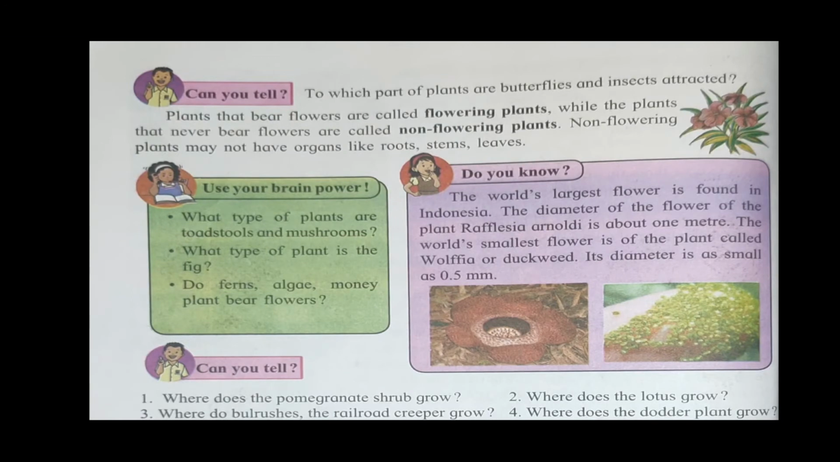Can you tell to which part of plants butterflies and insects are attracted? See, this is the most important. Plants that bear flowers are called flowering plants, while the plants that never bear flowers are called non-flowering plants. Non-flowering plants may not have organs like root, stem, and leaf.